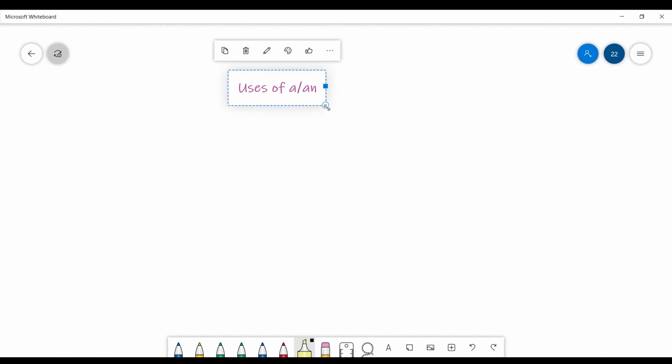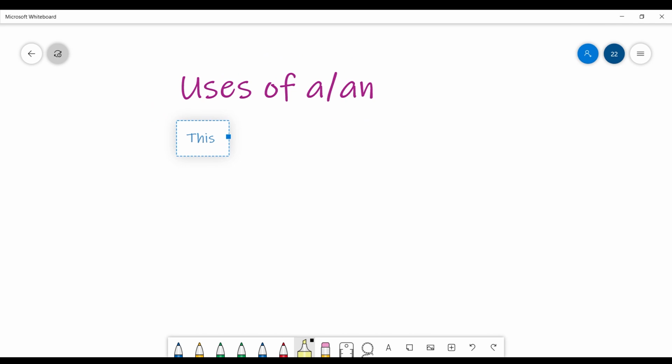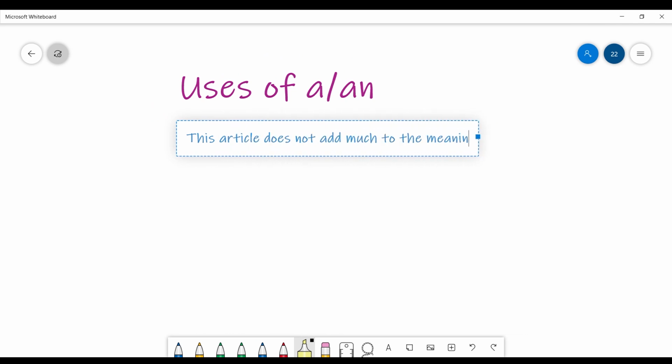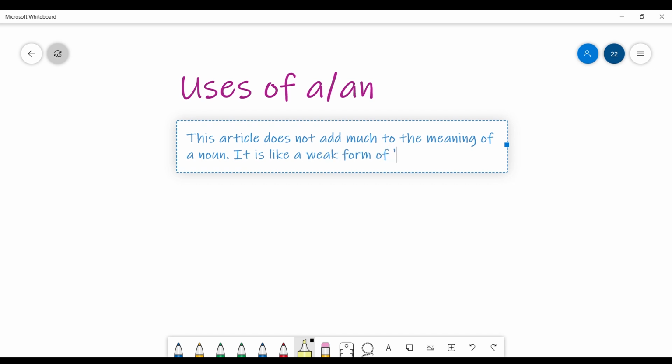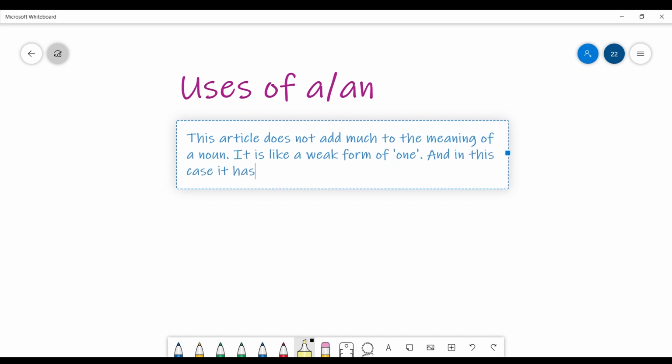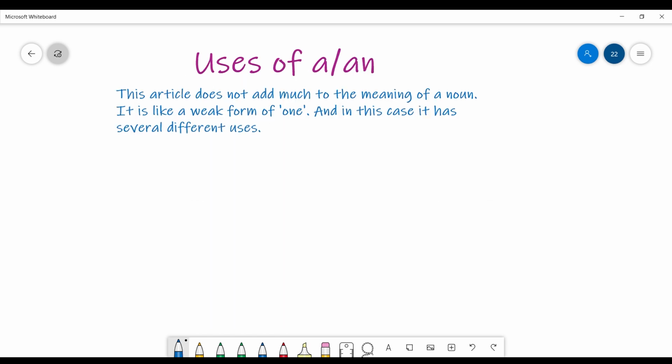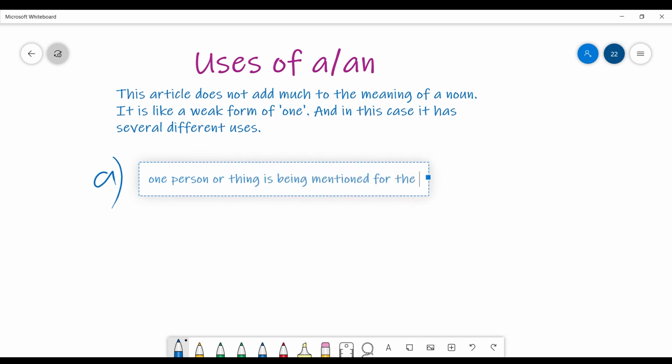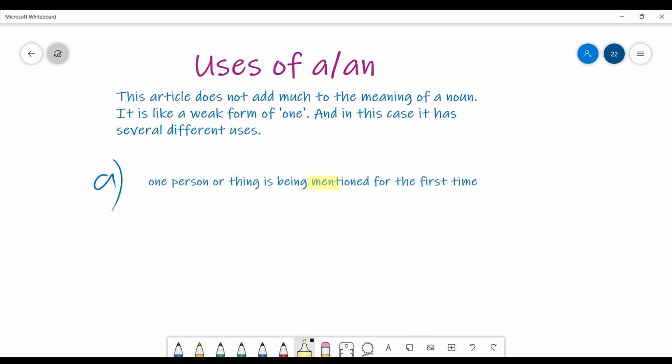Now let's take a look at the different uses of a or an. First of all, just a little note. This article does not add much to the meaning of a noun. It is like a weak form of one, and it has several different uses. A. Okay? One person or thing is being mentioned for the first time. So, if something is being mentioned for the first time, we are using article a or an.